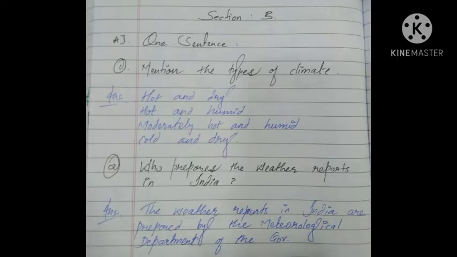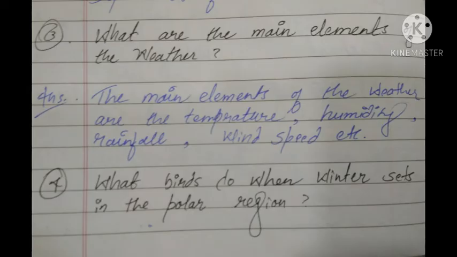Now talking about section B, one sentence. The first one is, mention the types of climate, and the answer is hot and dry, hot and humid, moderately hot and humid, and the last one is cold and dry. Second question is, who prepares the weather reports in India? The answer is, the weather reports in India are prepared by the meteorological department of the government. Third one is, what are the main elements of the weather? The answer is, the main elements of the weather are temperature, humidity, rainfall, wind speed, etc.